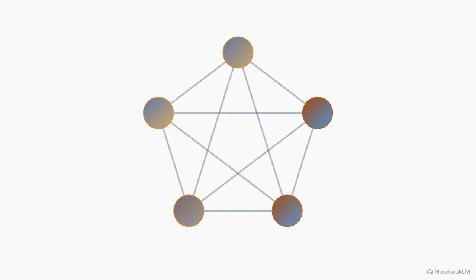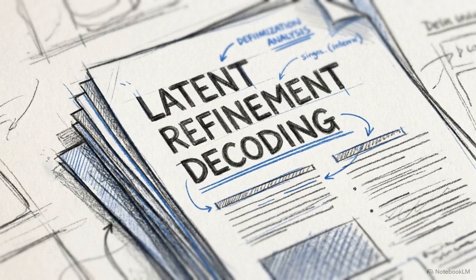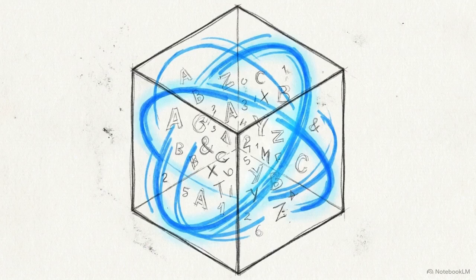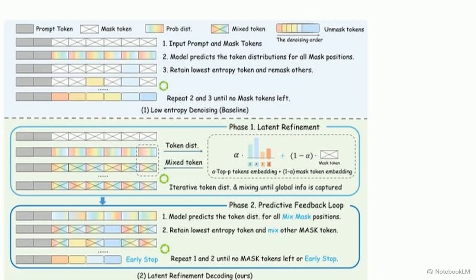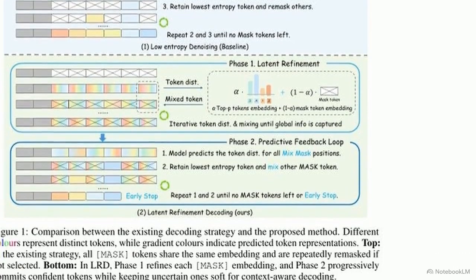To maintain textual superposition, where unfixed tokens conditionally adapt to the uncertainty of their neighbors, the intervention must occur at that input embedding seam. Recent literature offers empirical proof that this input seam intervention works. Models utilizing latent refinement decoding and soft masked diffusion directly solve the superposition problem. This diagram illustrates rejecting the binary mask or word choice. The top shows the baseline, a hard mask or unmask decision. Below, Phase 1 introduces mixed tokens, gradient blocks formed through continuous interpolation. The model iteratively refines distributions without committing, transitioning to solid commitments only in Phase 2.